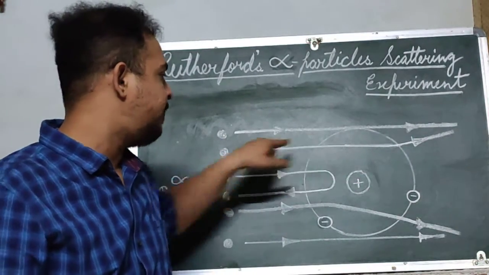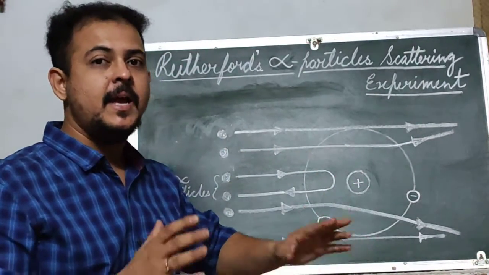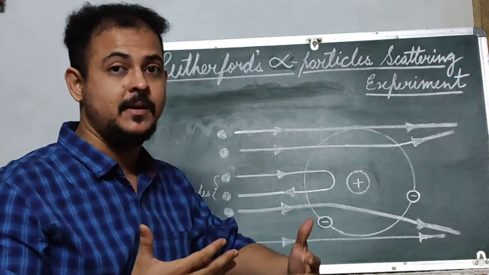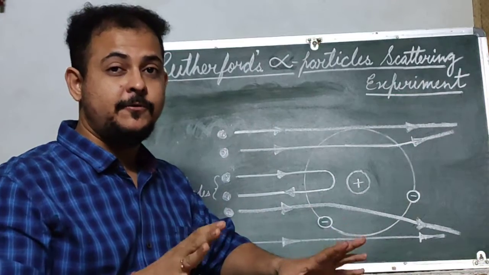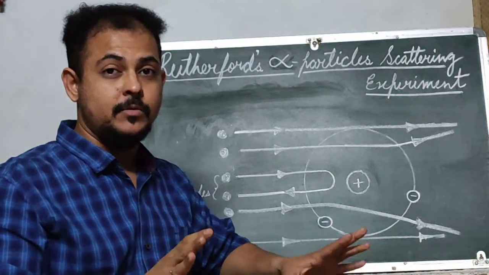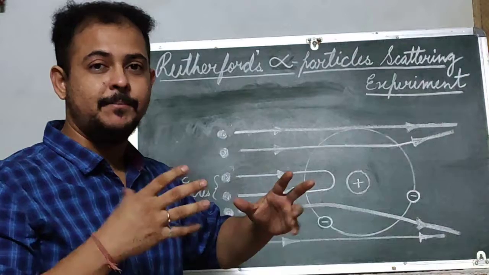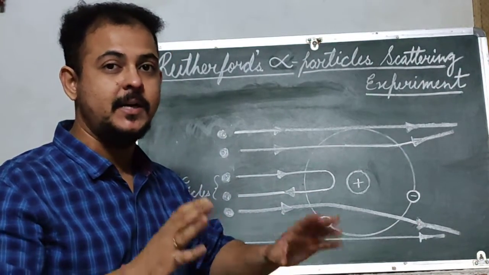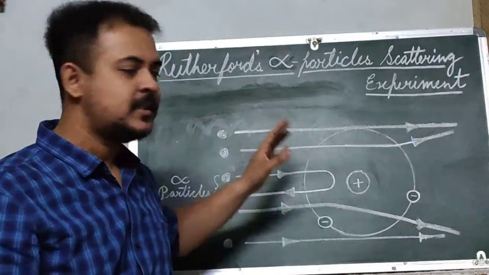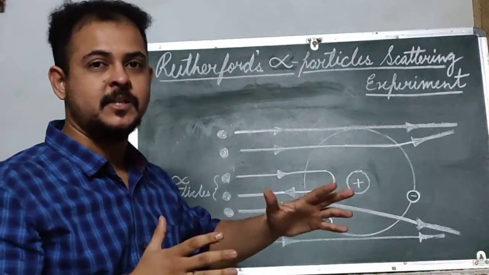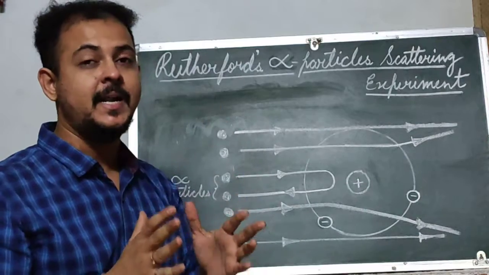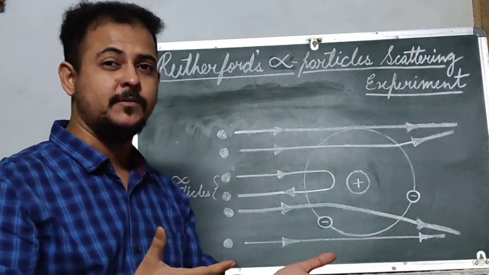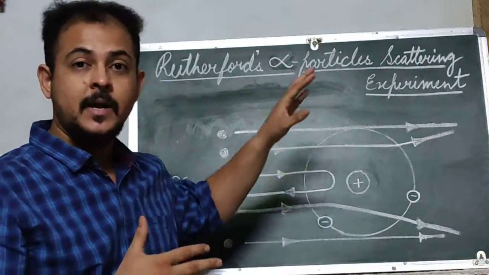And this small deflection of the alpha particles shows that they must have interacted with some mass present somewhere inside the atom. By this time Rutherford didn't know that there is something known as the nucleus present inside the atom. He didn't know about it. He just found that there is some deflection of some of the alpha particles. So it means that they must have interacted with the center of the nucleus or some part of the nucleus. That's why it is showing the deflection.